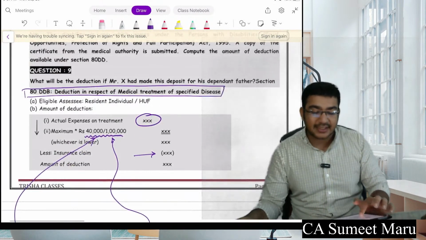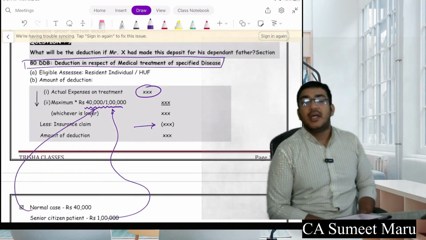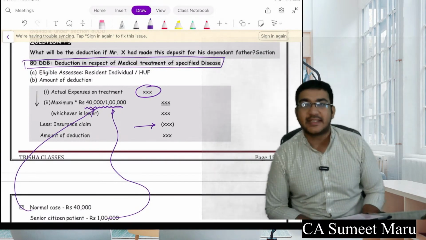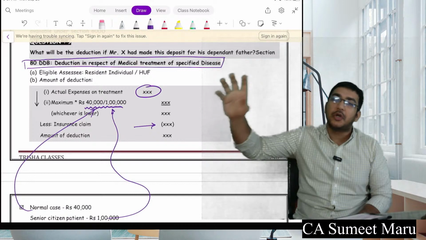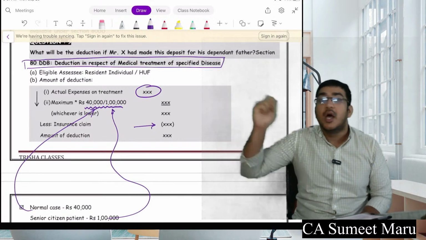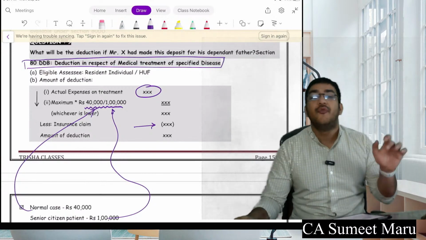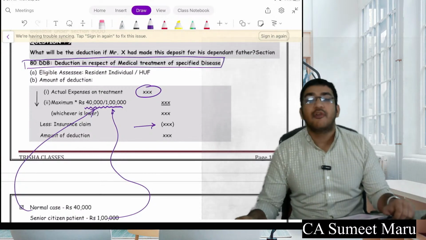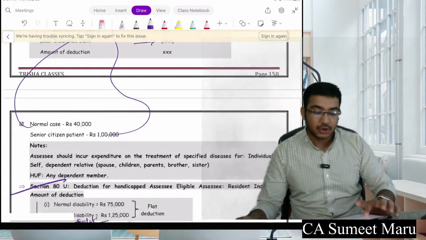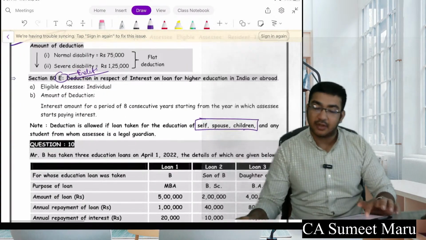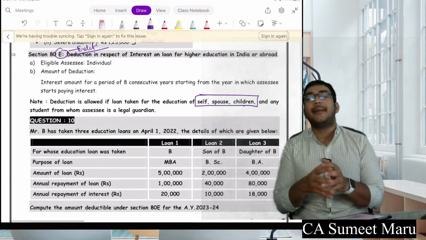Thereafter, we have moved to the next section. If you are getting treatment for any specified disease, whatever expenditure you incur for the treatment of the specified disease, or 50,000 for a normal citizen, 1 lakh for a senior citizen, whichever is lower, is a deduction. From this deduction, you will subtract any insurance claim you receive, and the balance will be your deduction. Next, we came into the loan series.